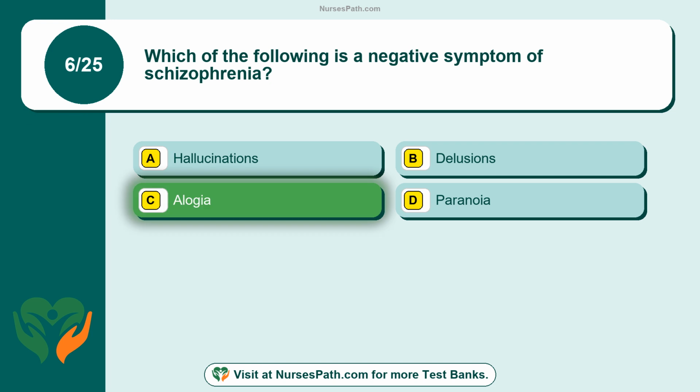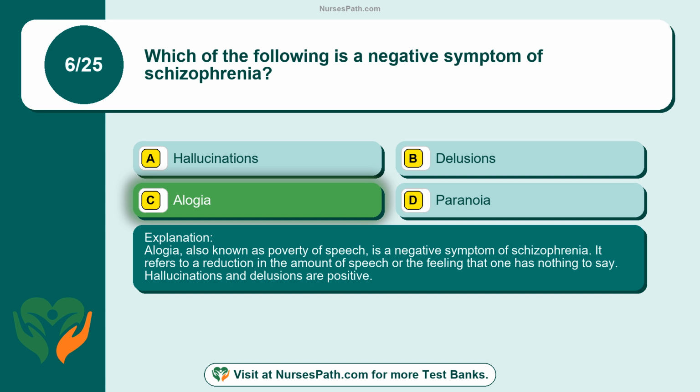Alogia. Alogia, also known as poverty of speech, is a negative symptom of schizophrenia. It refers to a reduction in the amount of speech or the feeling that one has nothing to say. Hallucinations and delusions are positive.